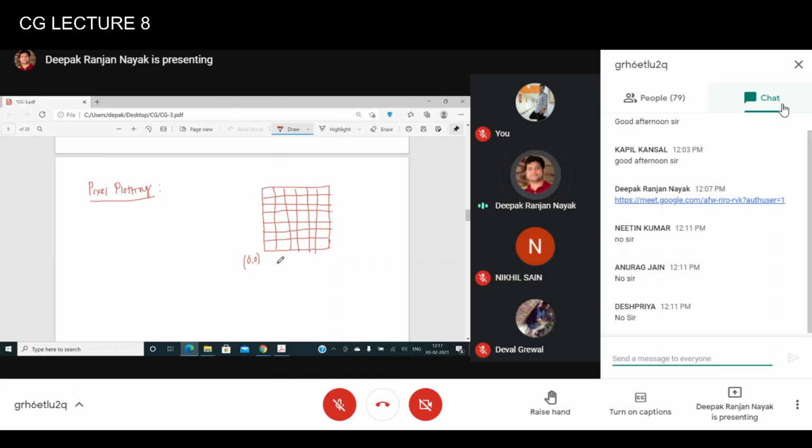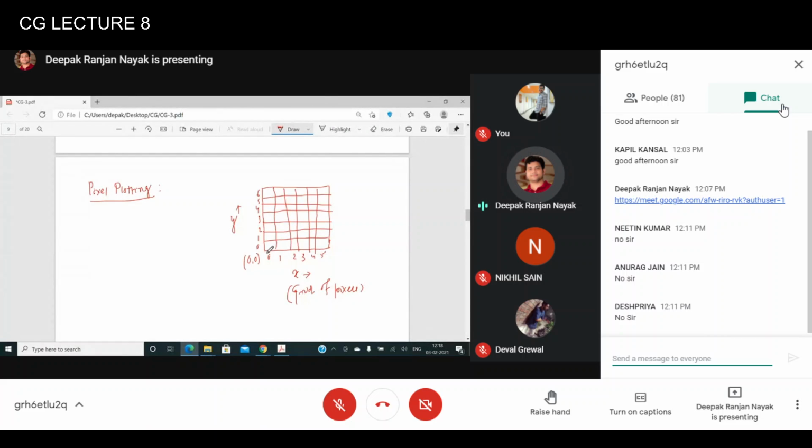So this is where the origin is, let's say 0, 1, 2. This is the x coordinate. This is the y coordinate. The x values generally start with zero, and the origin is here at the left-hand side corner, and the x value increases from left to right: 3, 4, 5. Here it is 0, 1, 2, 3, 4, 5, 6, whatever. And these are nothing but called a grid of pixels.